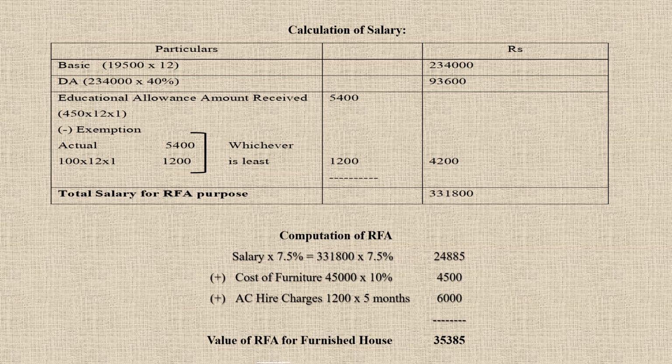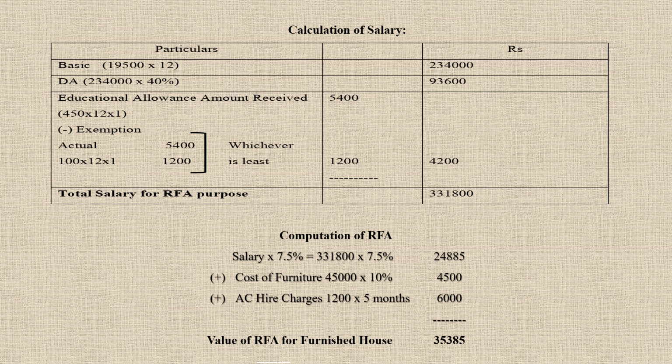Now since the cost of furniture is given to us, we have to calculate the furniture also. The cost of furniture that is given is 45,000. So 10% on the original cost will be taken as the cost of furniture for RFA purpose. So 45,000 into 10% is 4,500. You also have AC hiring charges, which is 1,200 per month, and they are hiring the AC only for 5 months. So 1,200 into 5 will be 6,000.